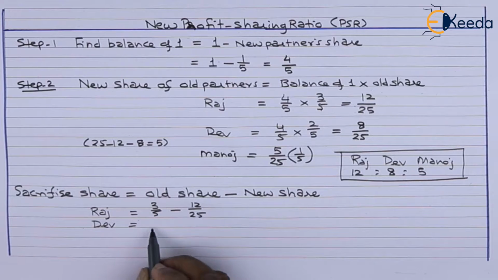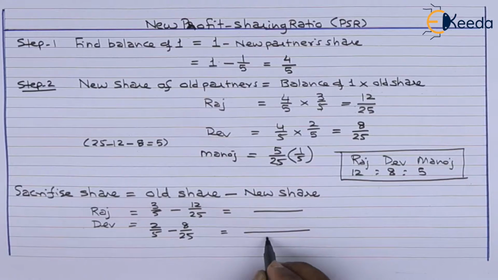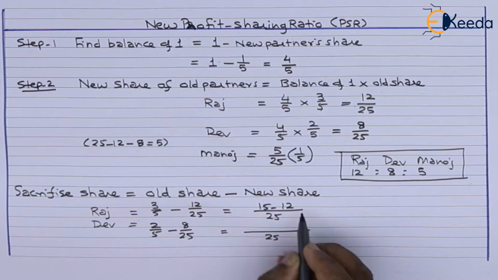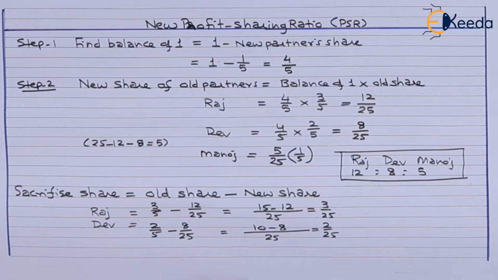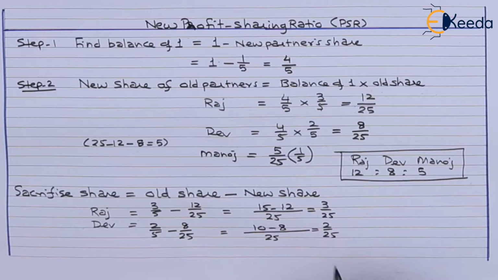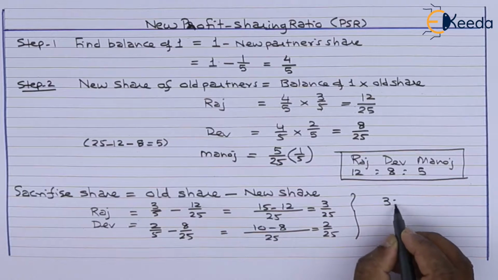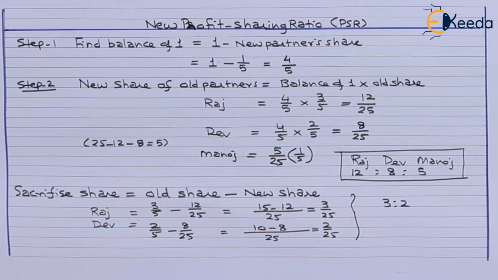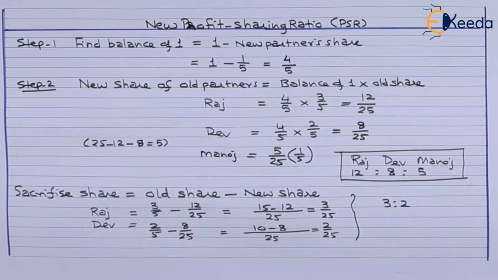In case of Dev, 2/5 minus 8 by 25. Sacrifice share we get in case of Raj 3 by 25, Dev 2 by 25. Finally it is 3 is to 2. So goodwill brought in cash by new partner will be distributed in this ratio 3 is to 2.